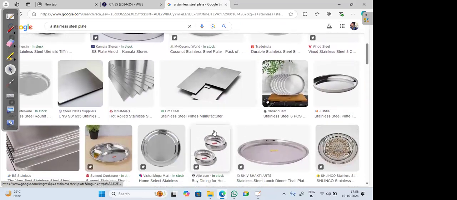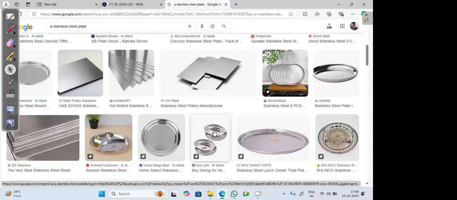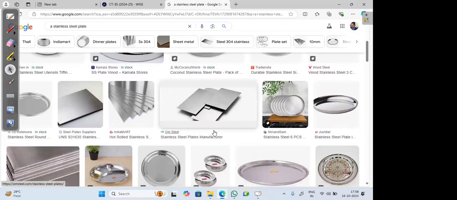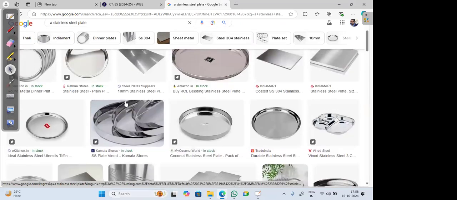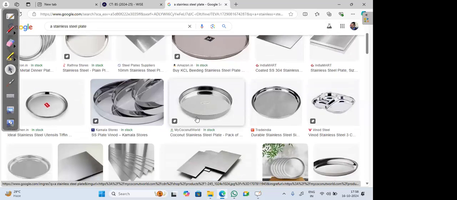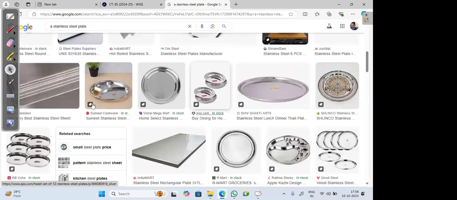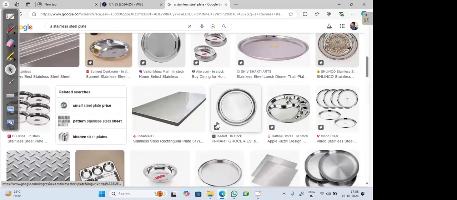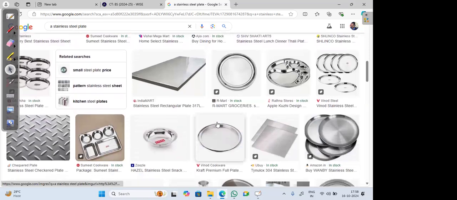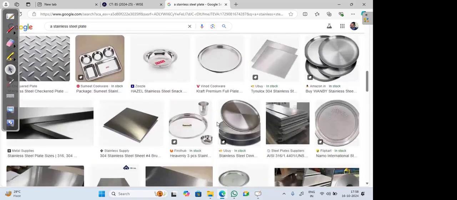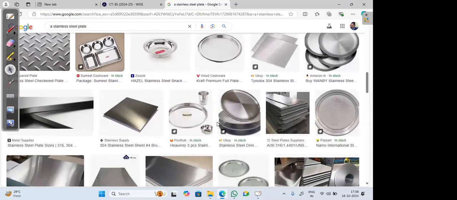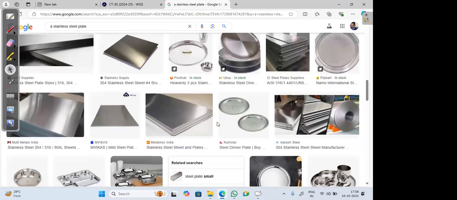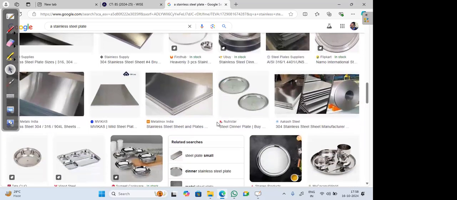Even in the picture, you can see some reflections or images here. Whenever you take stainless steel plates or utensils which do not have any scratches, you can see your face in that.